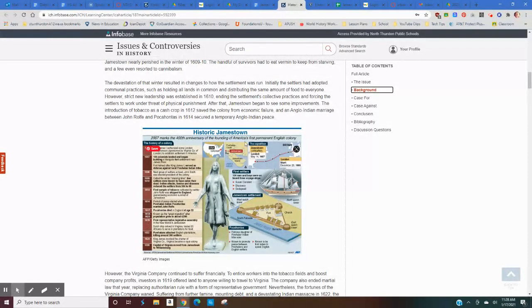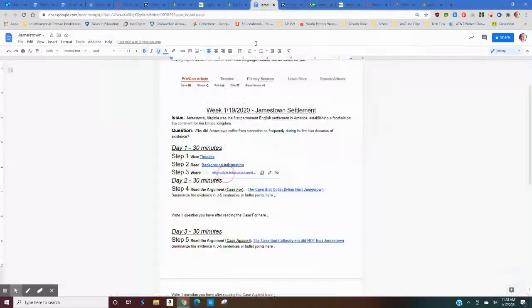I would also look over this infographic as well. Okay, so we're going to go back to the assignment. Then you've got a video here. If you click this link, it's only 2.5 minutes long. And then you're done for the first day. Unless you feel like you got through that pretty quick and you want to move on, you can do that.